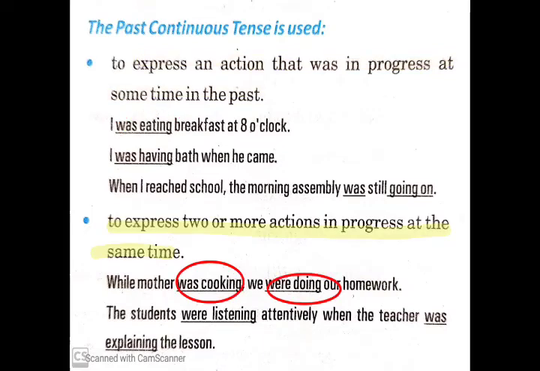Okay. Next, to express two or more actions in progress at the same time. So if two or more actions are going on at the same time in the past, then we use past continuous tense. For example, my mother was cooking, we were doing our homework. The students were listening attentively when the teacher was explaining in the class. So, when we are talking about two things that are going on at the same time, we use past continuous tense.